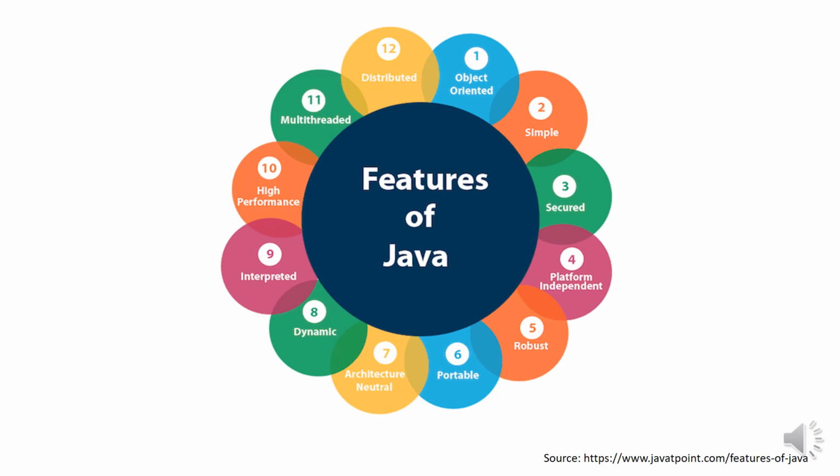Then robust. Robust simply means strong. Java is robust because it uses strong memory management. There is a lack of pointers that avoids security problems. There is automatic garbage collection in Java, which runs on the Java virtual machine to get rid of objects which are not being used by Java applications anymore. There are exception handling and type checking mechanisms in Java. All these points make Java robust.